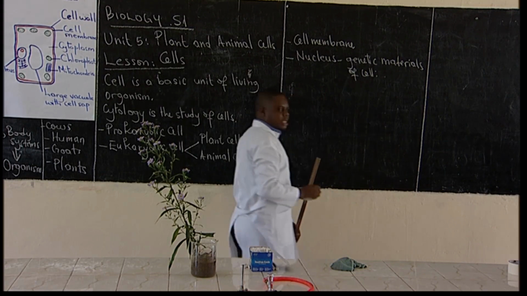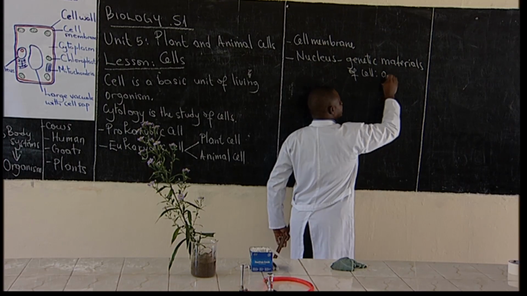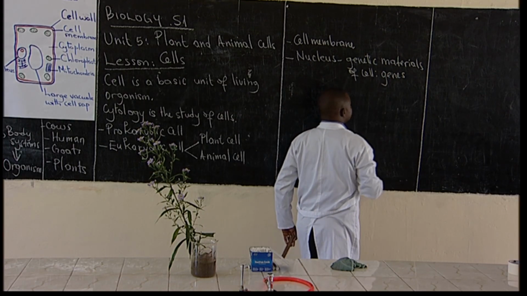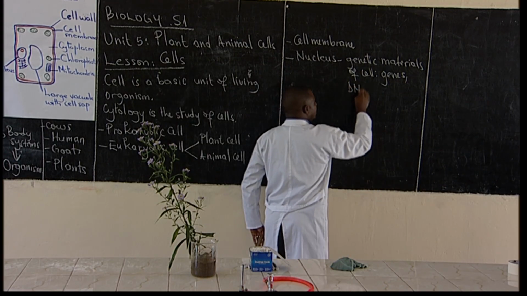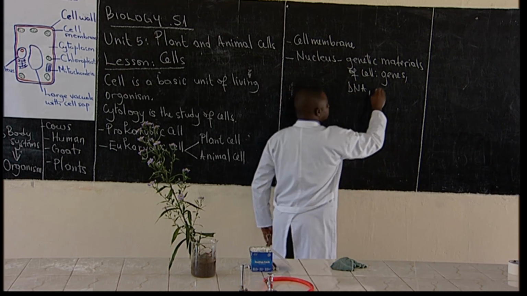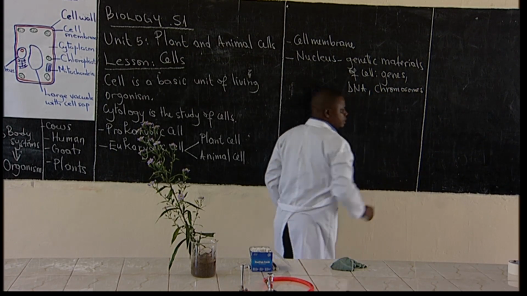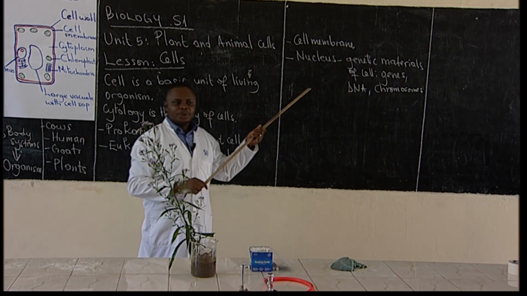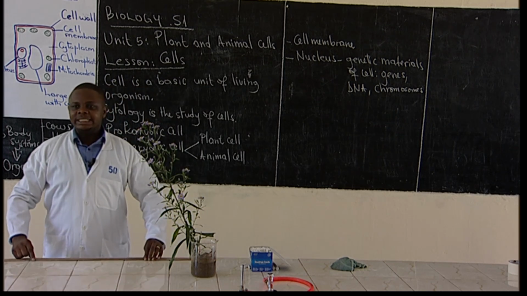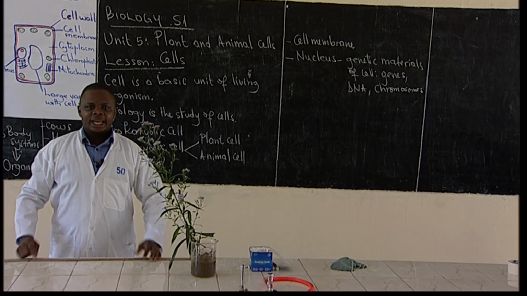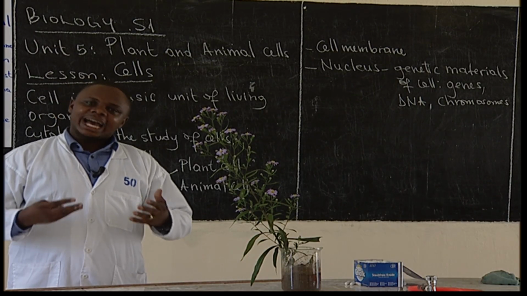Here we can give examples. Genes, very good. Genes, we find them inside the nucleus. Then DNA and chromosomes. Those are materials we find inside the nucleus. Have you ever heard of the term DNA? It stands for deoxyribonucleic acid.